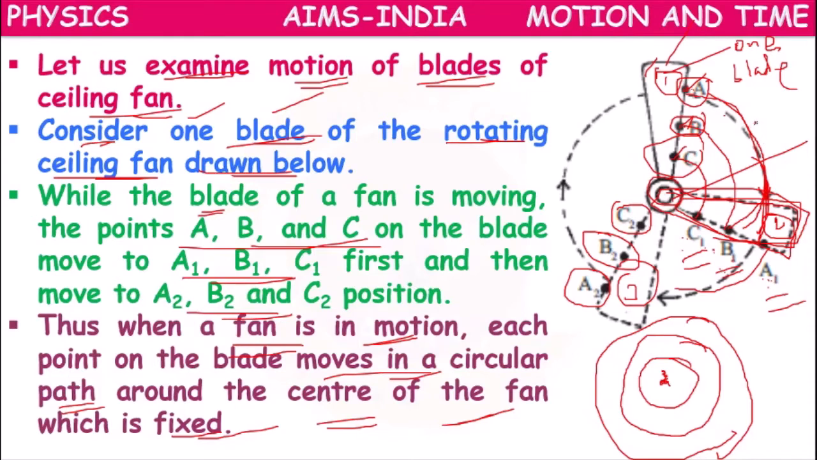So if the fan is moving in a clockwise direction, meaning from 12, 3, 6, 9, that is called clockwise direction, then all the particles will also move in the clockwise direction. Whereas if the fan moves in the anti-clockwise direction, then all the particles will move in the anti-clockwise direction.